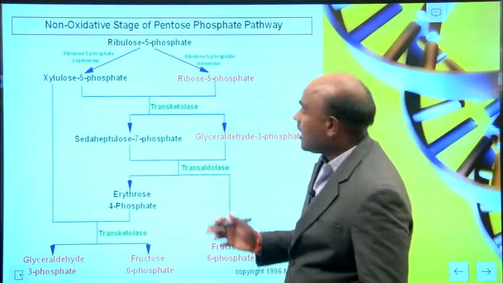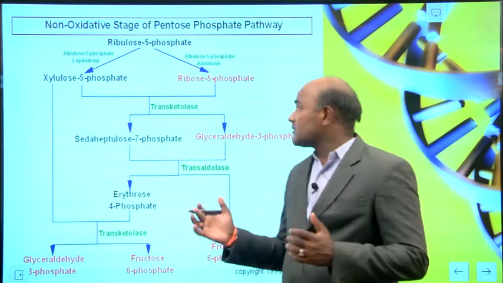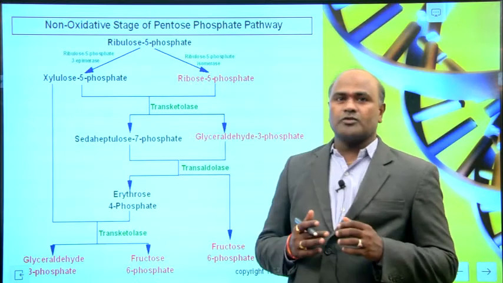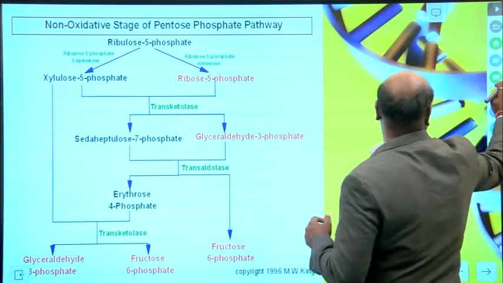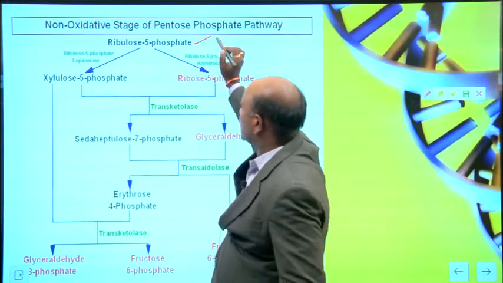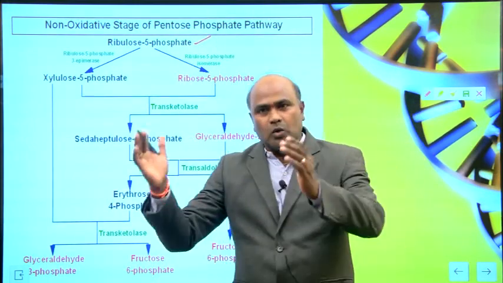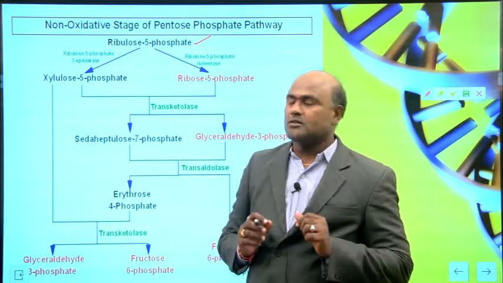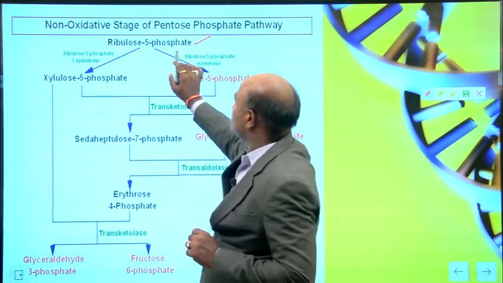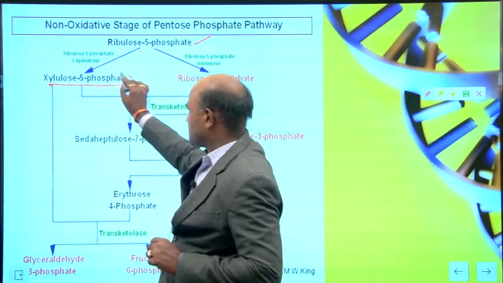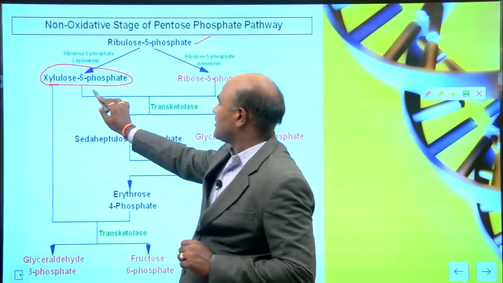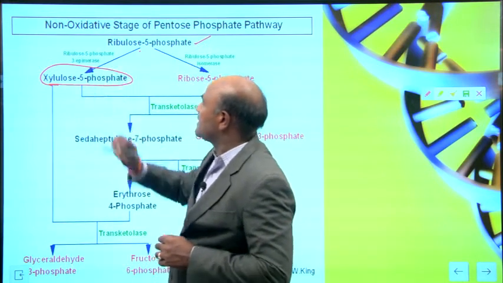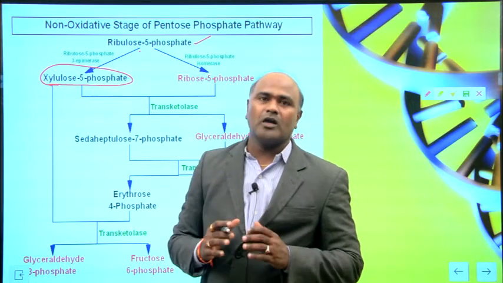This is the non-oxidative stage of the pentose phosphate pathway. What are the steps involved here? We have seen ribulose 5-phosphate, a 5 carbon molecule, converted from glucose. Ribulose 5-phosphate is converted into xylulose 5-phosphate with the help of ribulose 5-phosphate 3-epimerase, which is the enzyme involved here.